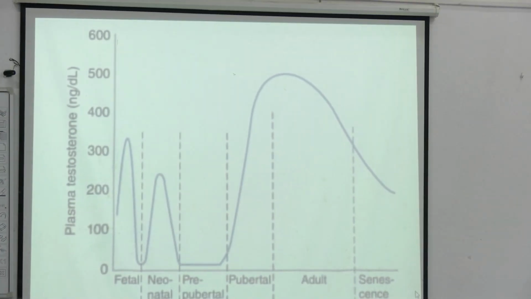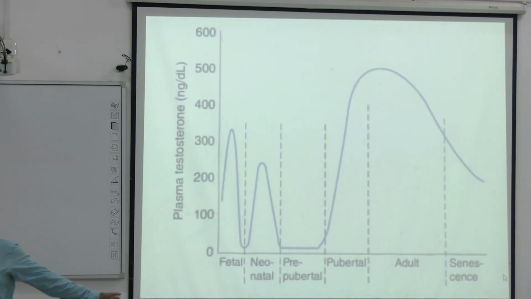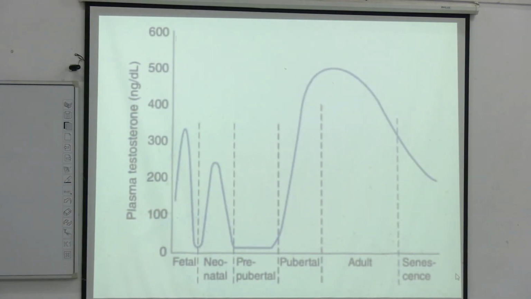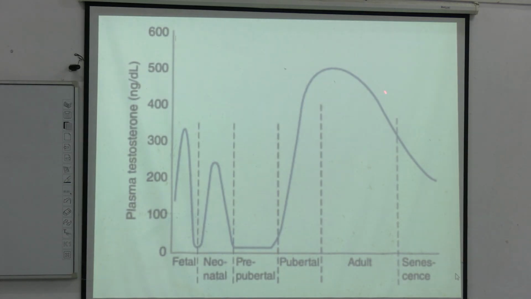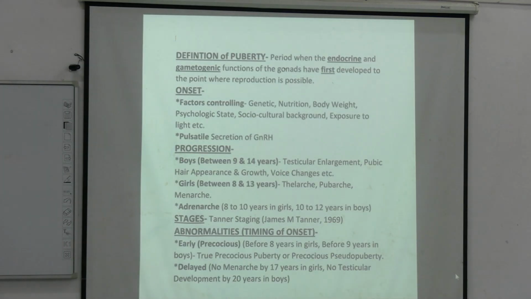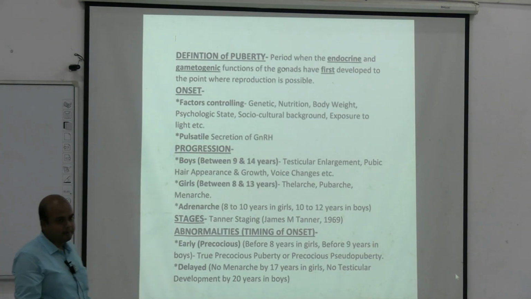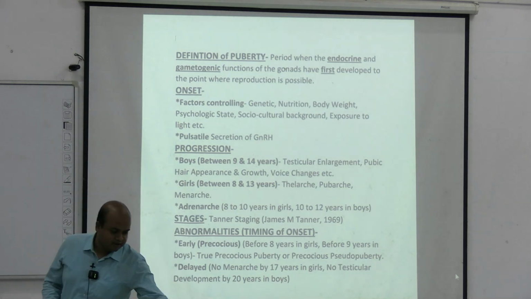This is the levels of testosterone in the different phases of life. Just to show you the picture, levels of testosterone have phases of rise and fall. In the prepubertal stage, for a few years it falls to a very low level and then again rises to a peak at puberty, at adulthood. Then it comes down, and in old age it goes towards the baseline, becoming lower. Okay, so this is about sex determination and sex differentiation.